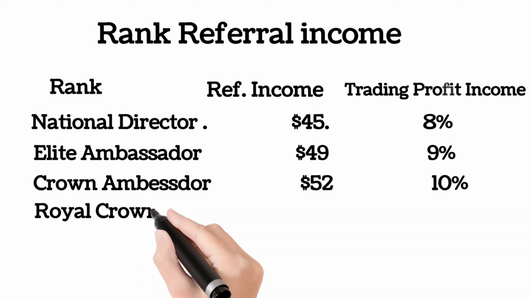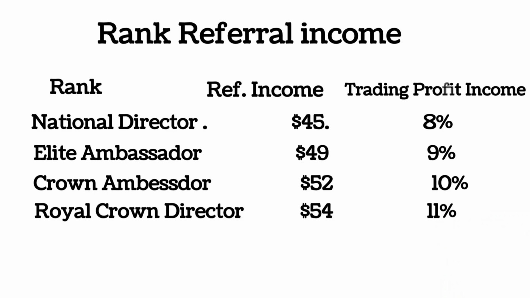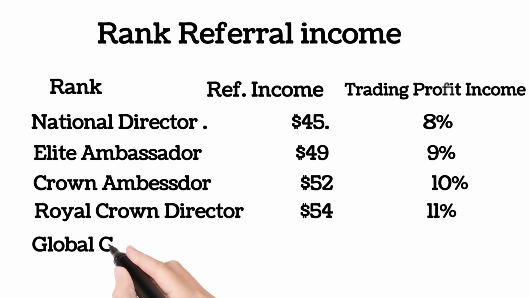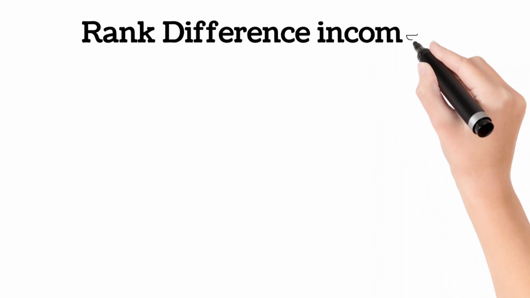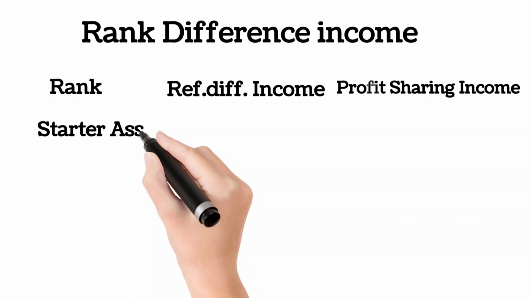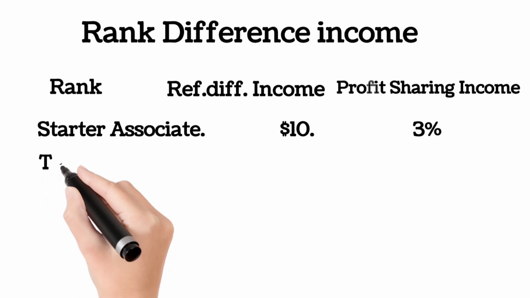At the royal crown director rank, you receive $54 in referral income and 11% of trading profit income. And at the global grandmaster rank, you receive $55 referral income and 12% of trading profit income. Next is rank difference income. At the starter associate rank, you receive $10 in referral difference income, 3% profit sharing income.